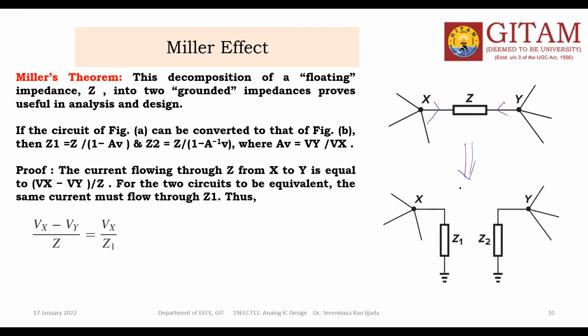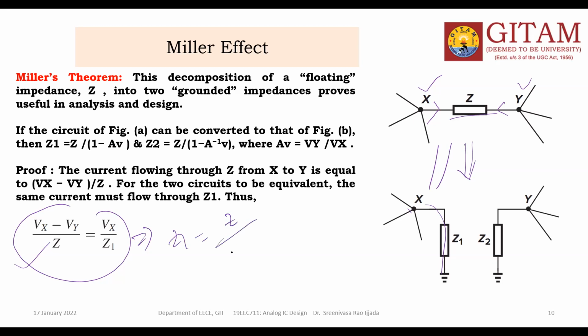Suppose you want to find the Z1 value. When we correlate these two, (Vx minus Vy) by Z is equal to Vx by Z1. From this you can find the Z1 value: Z by 1 minus AV, where in place of AV you get Vy by Vx.